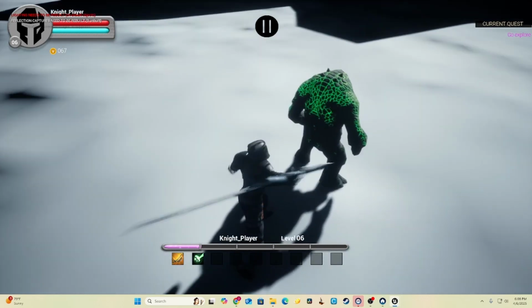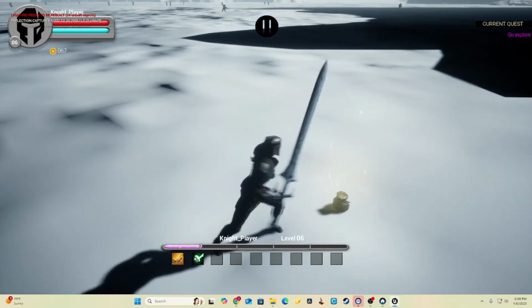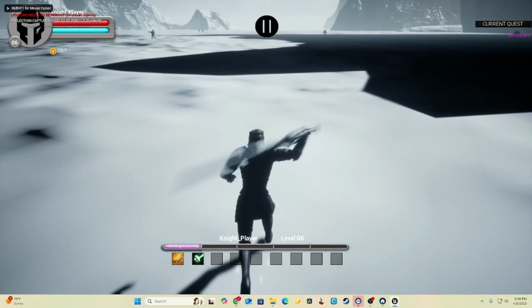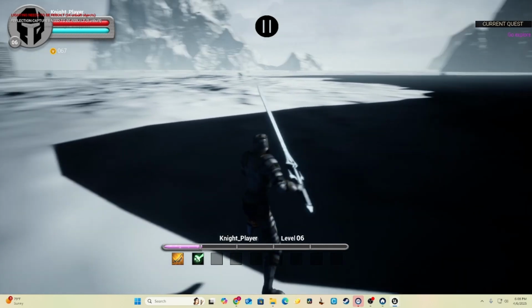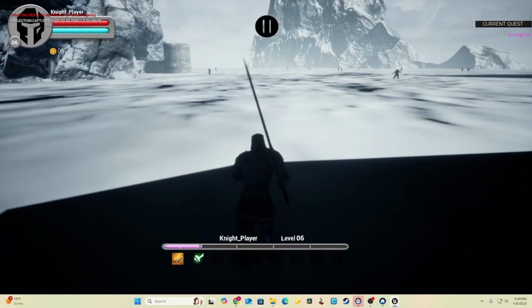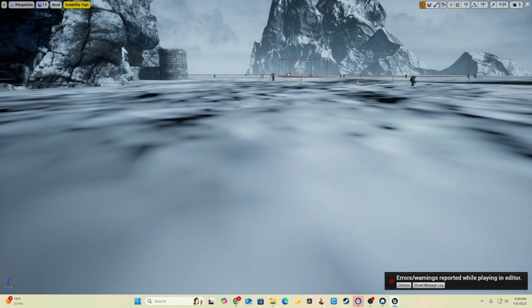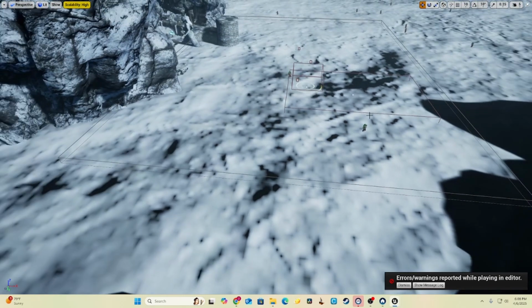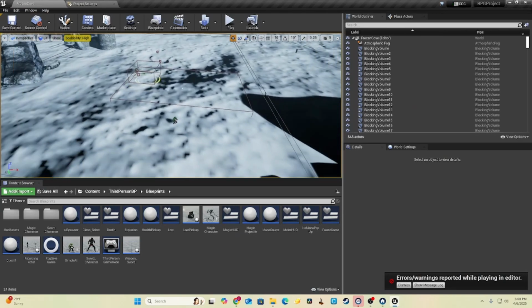Come on, man, die. I don't know why I gave these guys so much health, bro. I'm kind of stupid. There we go. Look, I got some loot right here. Boom. And yeah, now give me a new quest. Go explore. So, extremely stupid basic game. But I learned a lot about how RPG mechanics work. Very trash, but honestly proud of it. I learned a lot, and that's basically this prototype right here.